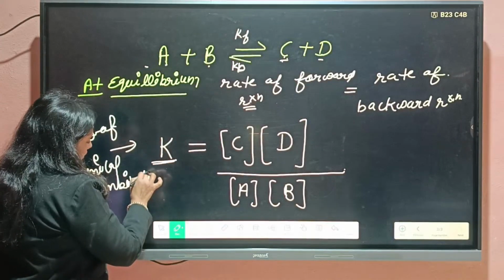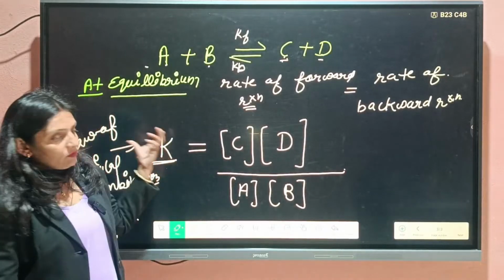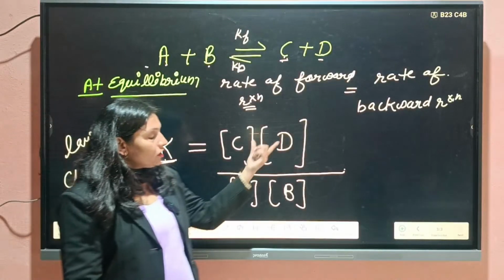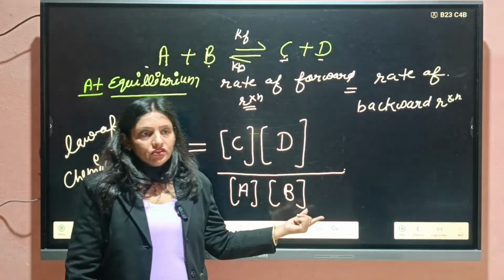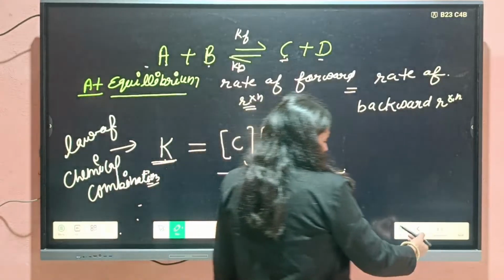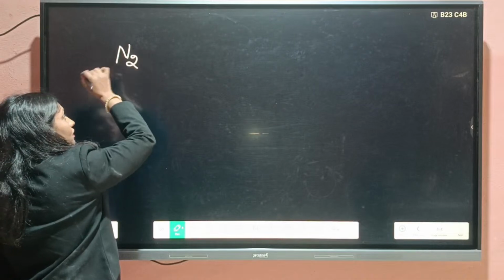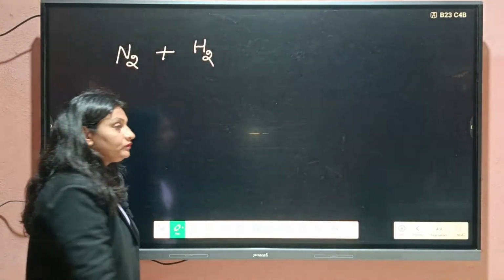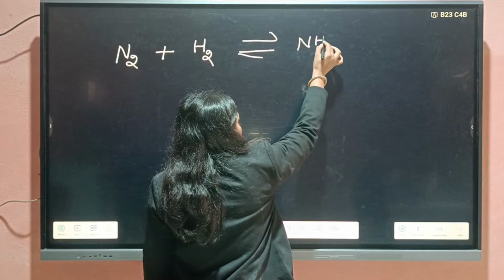According to the law of chemical combination, equilibrium constant is equal to the product of the concentration of product divided by product of the concentration of the reactant. Clear or not? Like this. If I have nitrogen plus hydrogen, you know very well, they produce ammonia by Haber process.